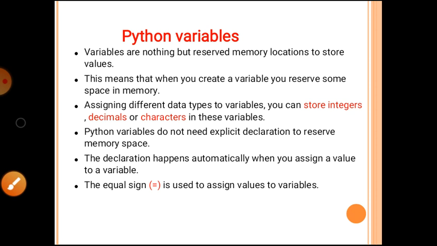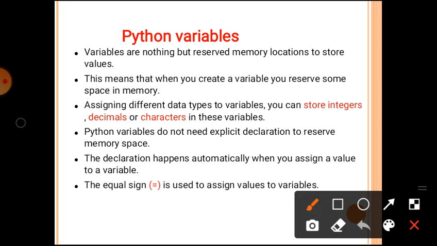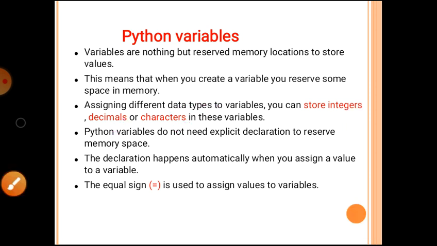By assigning different data types to the variable, you can store an integer, decimal, or a character in these variables. Python variables do not need explicit declaration to reserve memory space.